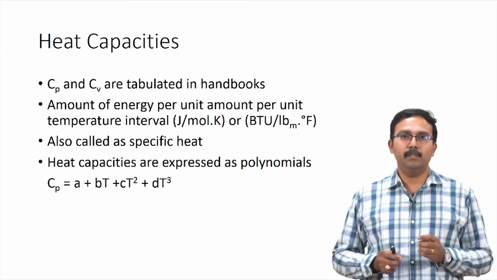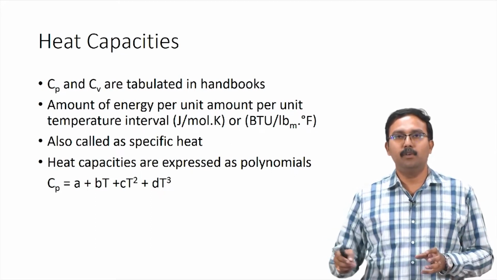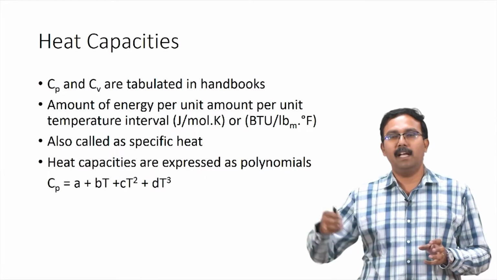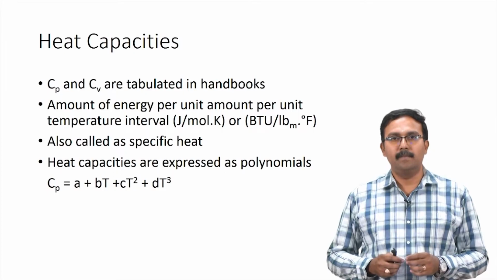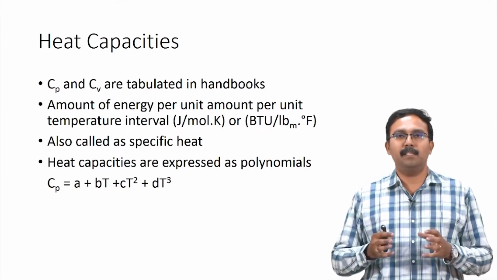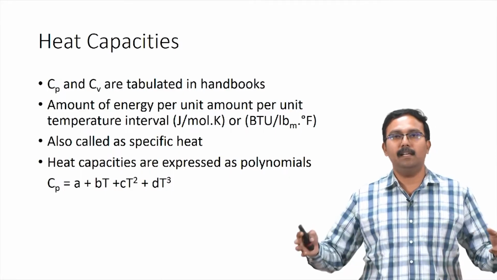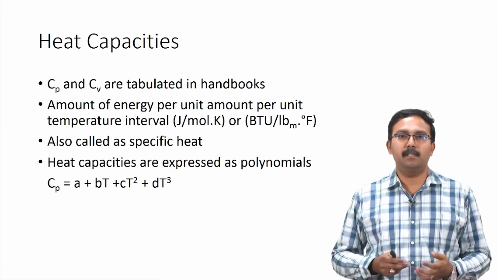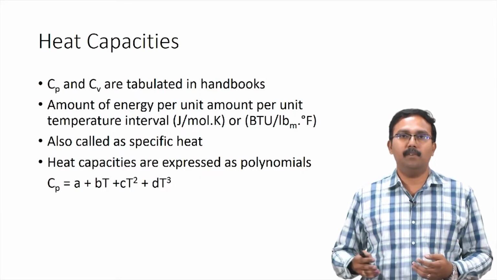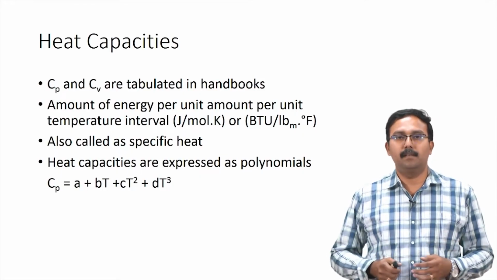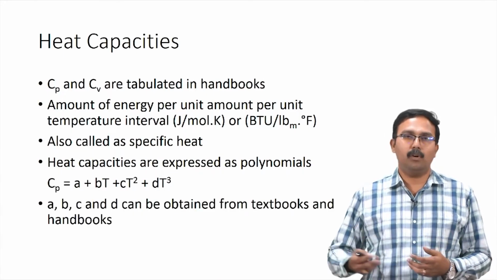The simple logic you should use is that the value for A would always be larger than the value for B, the value for B would be larger than the value for C, and the value for C would be larger than the value for D. Only then the impact of temperature would be accounted for correctly. Otherwise there would be an extremely high effect of temperature on Cp, and your numerical values would be completely haphazard. You can get these values for A, B, C and D from any textbook or handbook.